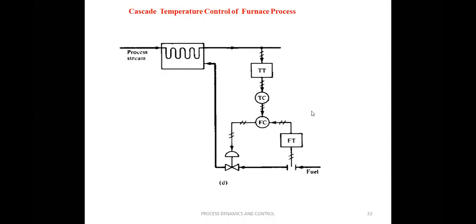In the book, there are different types of other processes also given for cascade control. Just 1 minute, I will explain. This is a normal furnace process through which some steam is flowing, and here we are going to take some fuel. Our aim is to maintain, sorry, otherwise you can go through the book for this example. Just refer to the book, as the time is only 3 minutes.